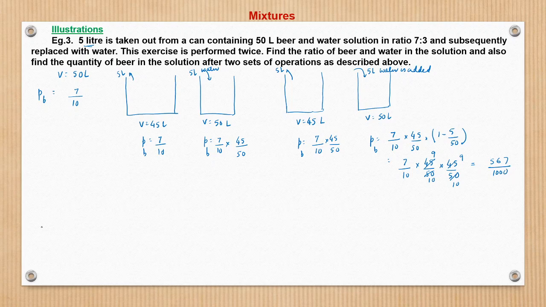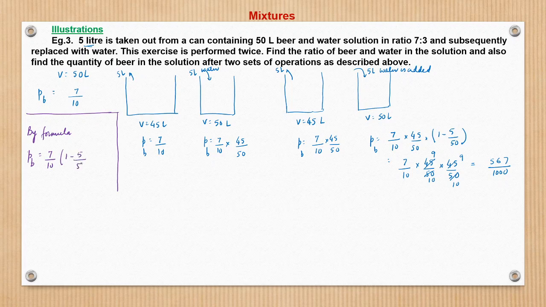This we could directly have done using the formula. By formula, if we say, see, what happens? By formula, we can say that proportion of beer, since beer is not getting added in any step, would be initial proportion, which is 7 by 10 into 1 minus what is the quantity being replaced in each, that is 5 liter.